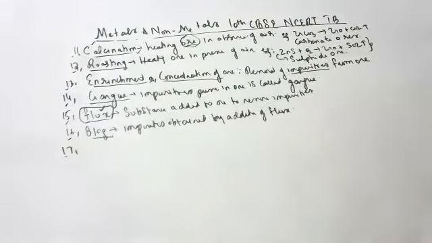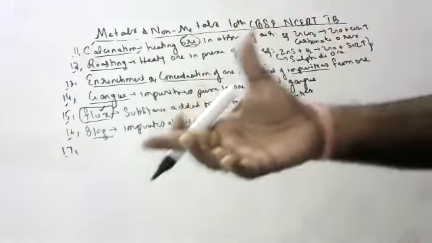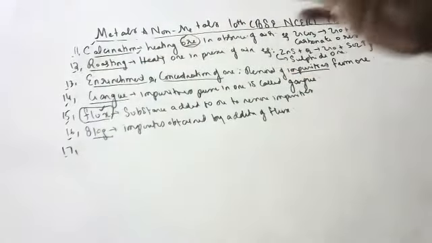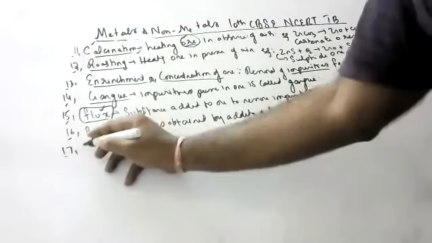Flux we also studied in the magnetism lesson. Do you remember, children, what flux is? The number of magnetic lines of force per unit area. Very good. Number of lines of force per unit area is called flux, children. Next, thermite reaction.